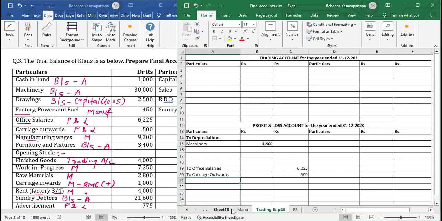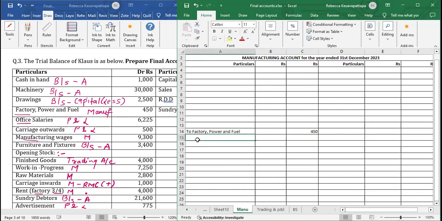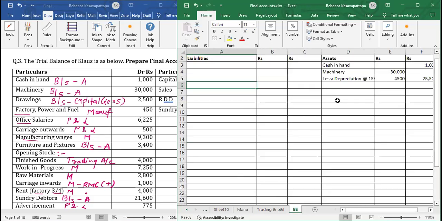Then we have manufacturing account. We'll write in manufacturing account to manufacturing wages, outer column 9,300. Then we have furniture and fixtures.